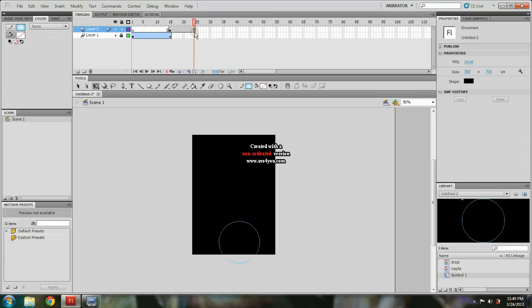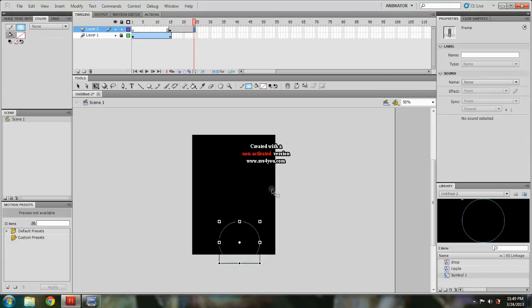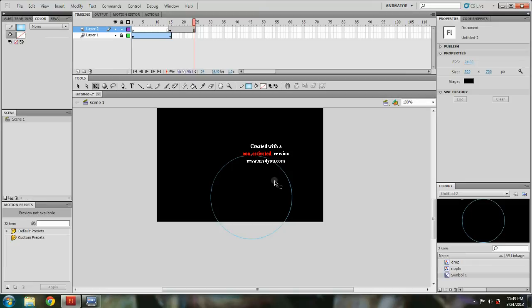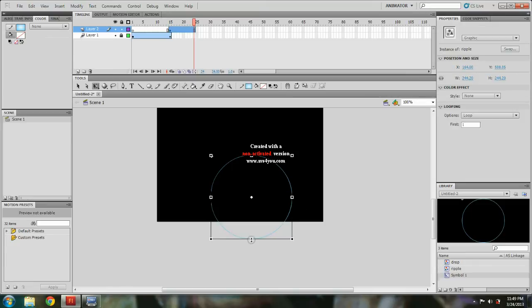So what you're gonna do now is click on that and convert it to make it into an alpha. But before we do that, we're gonna adjust the size so it looks more realistic. So click that and just make it smaller, like so. There you go. Yeah, that looks pretty good.